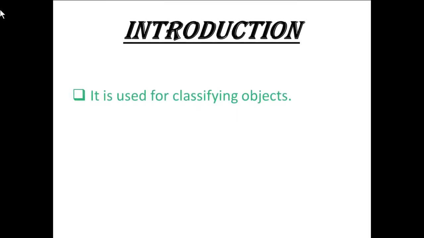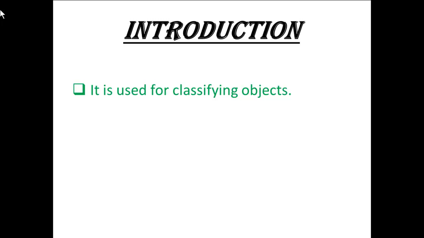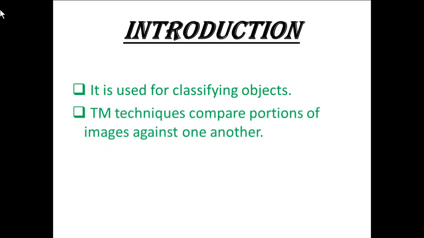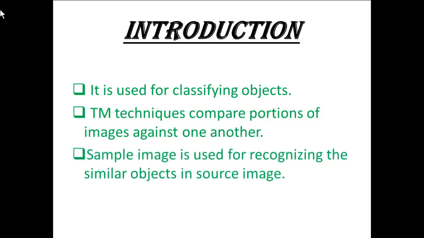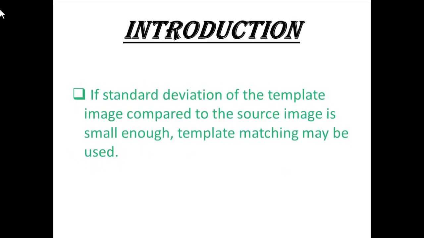Template matching. Introduction. It is used for classifying objects. Template matching techniques compare portions of images against one another. A sample image is used for recognizing similar objects in a source image.